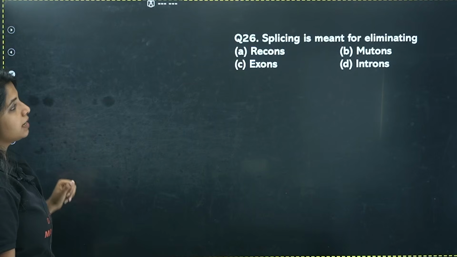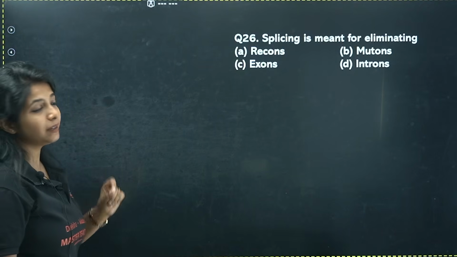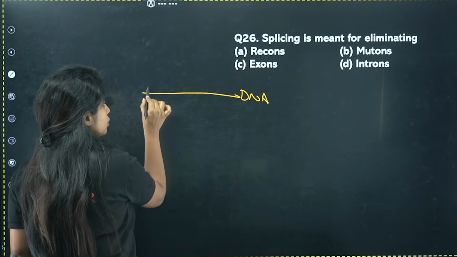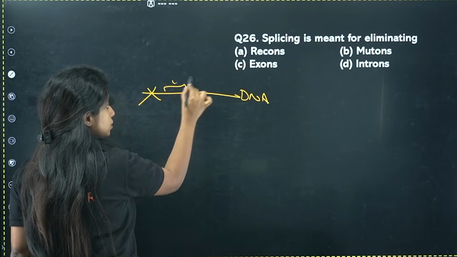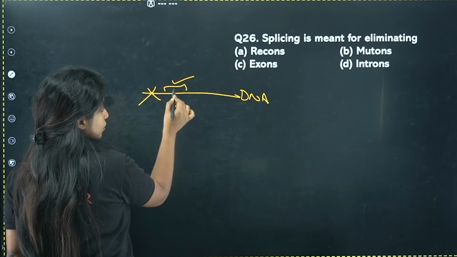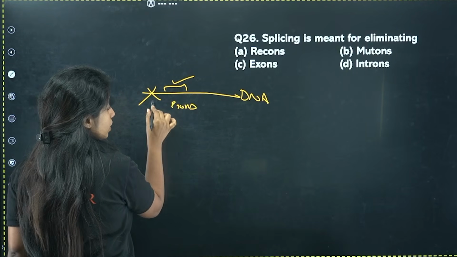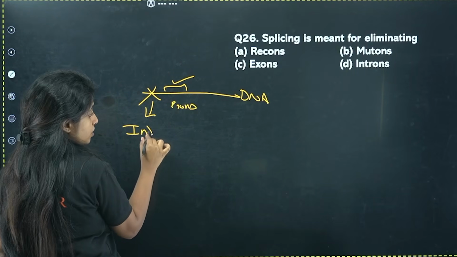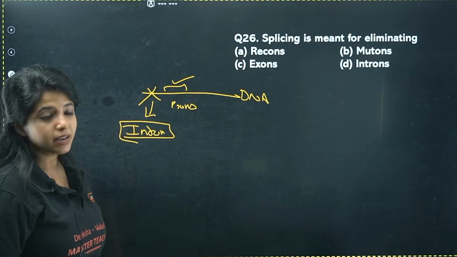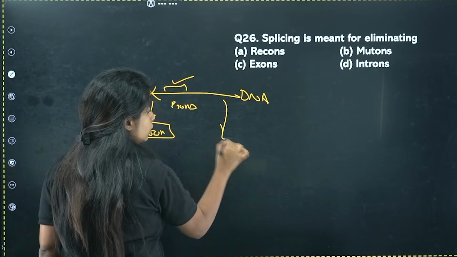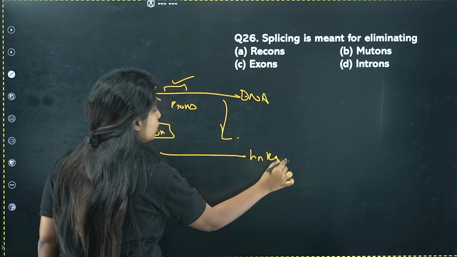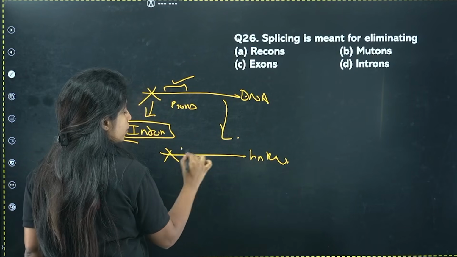Okay. Next, splicing is meant for eliminating what? Splicing means what? Your DNA has some regions that do not code for anything, some regions that code for something. You call the coding ones exons and the non-coding ones introns. They are intervening sequences. That is why they are known as introns. So why do I do splicing? This DNA is going to transcribe into hnRNA. It will also have the same thing: the ones that do not code, the ones that code.